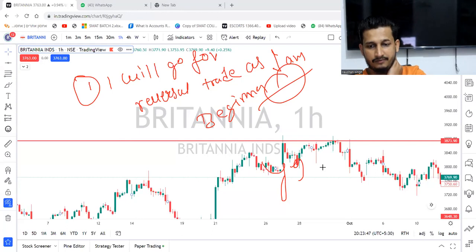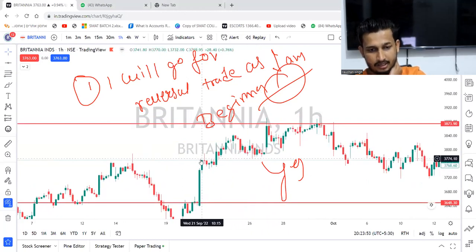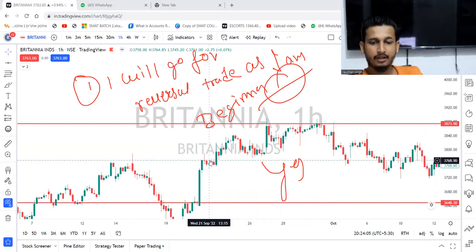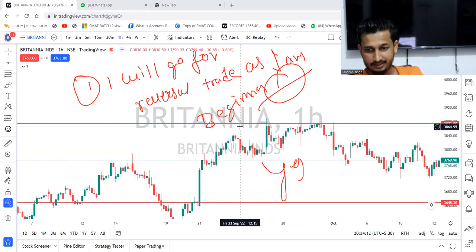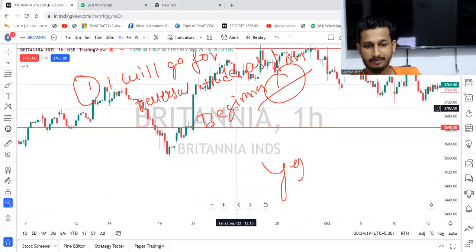How can we confirm this is the resistance and that is support? See, the answer is very simple and I won't be repeating it again. If the price is at, let's say, 37.70, then everything above 37.70 is going to be resistance, and below this everything will be support. All the lines which we are drawing are support.